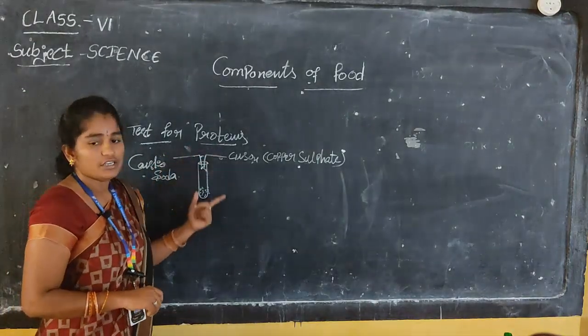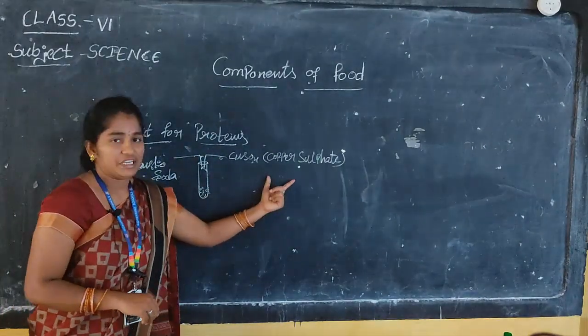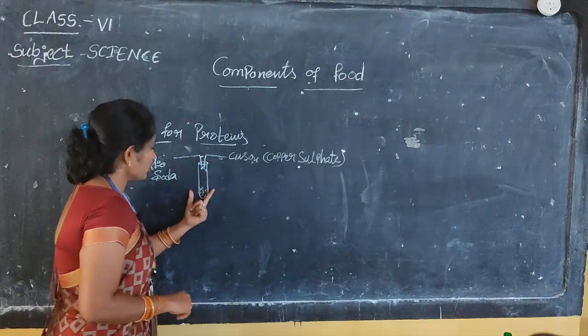So this is the protein test. Caustic soda and copper sulfate are added to the protein powder.